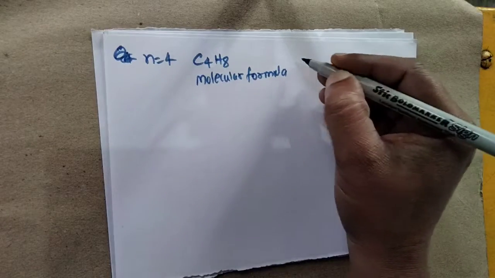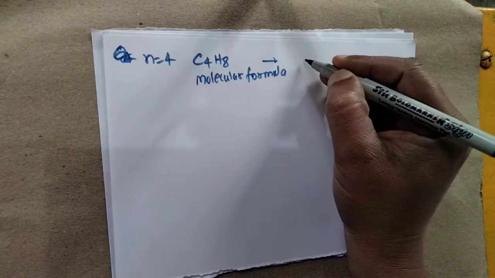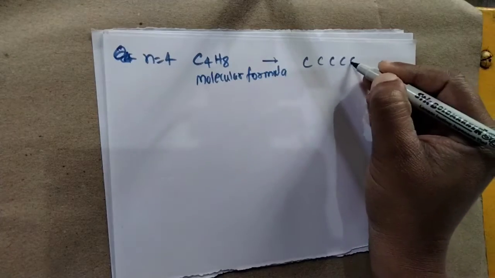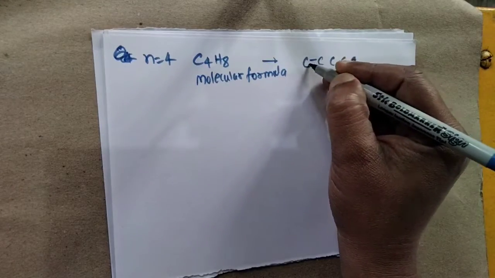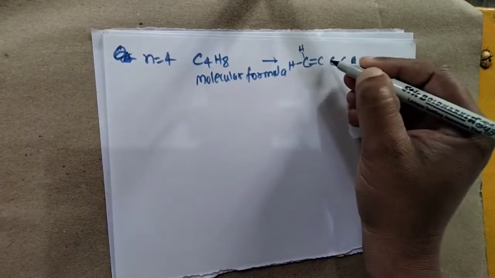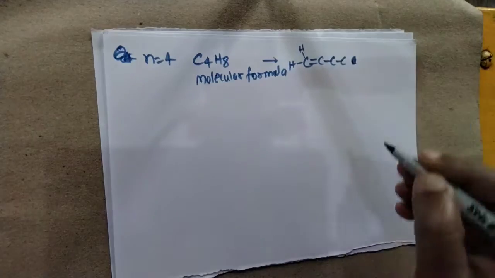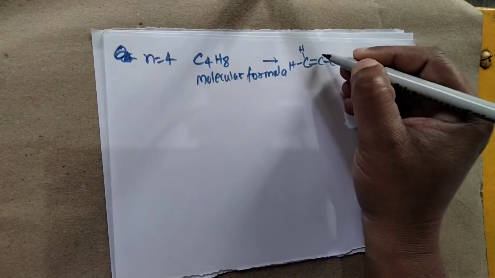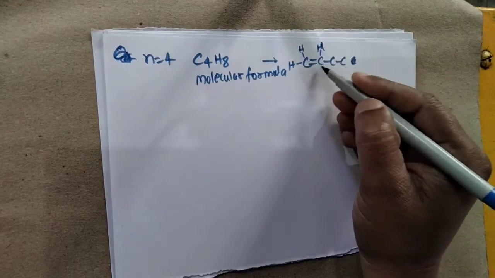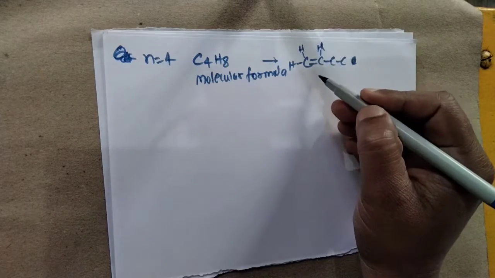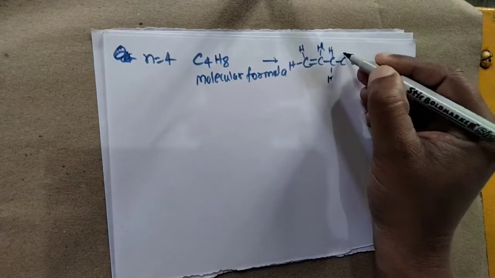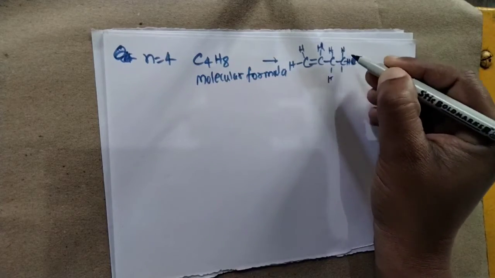If we have a structure of this particular compound, we can provide a double bond at this carbon. Now for the other carbon we have a single bond, so we can provide single hydrogen. Why? Because 4 number of bonds are already satisfied. Here we have 2 hydrogen and here we have 3 hydrogen.